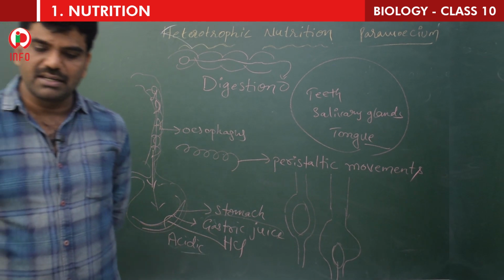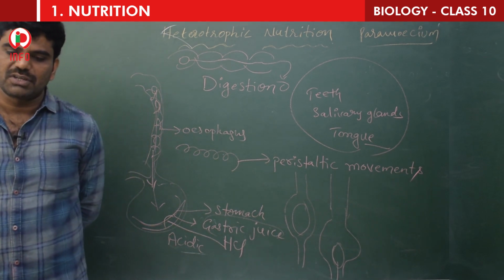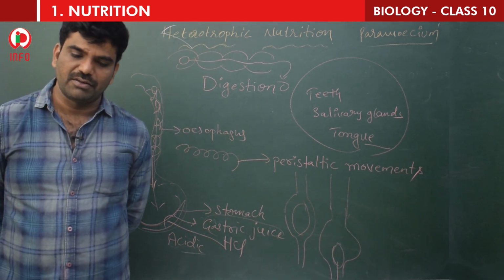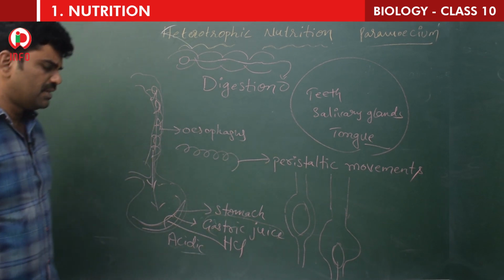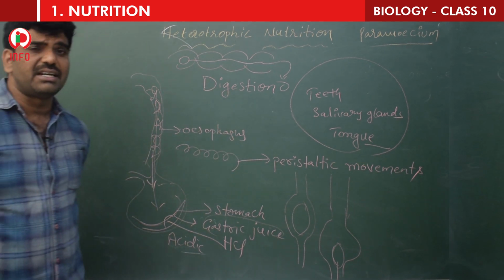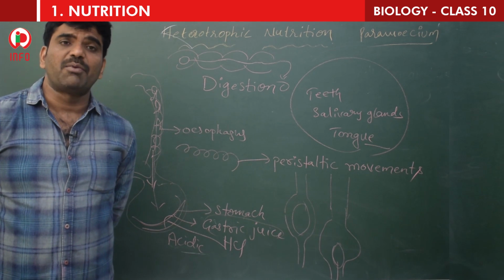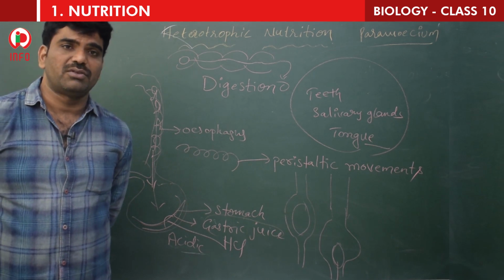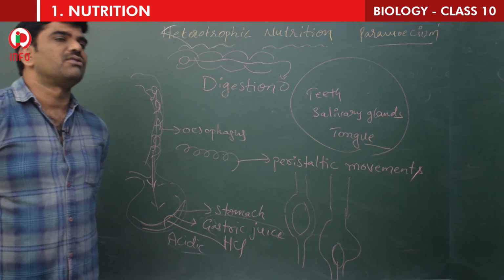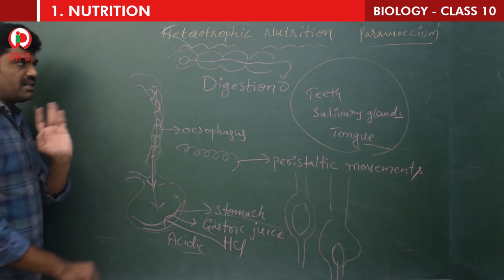So the digestion of the food goes on, as most of the proteins are broken down into simple molecules with the help of enzymes. Simply, I will tell you, protein digestion takes place in the stomach. Carbohydrate digestion takes place in the mouth.